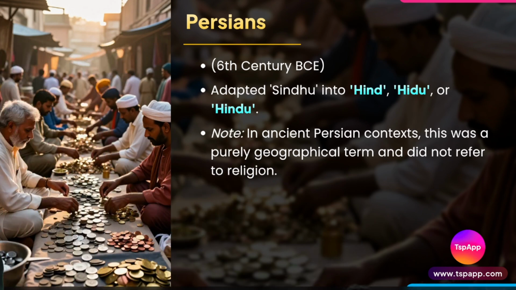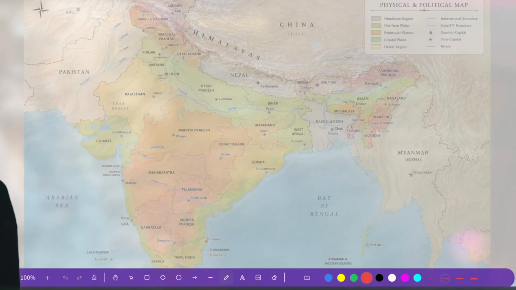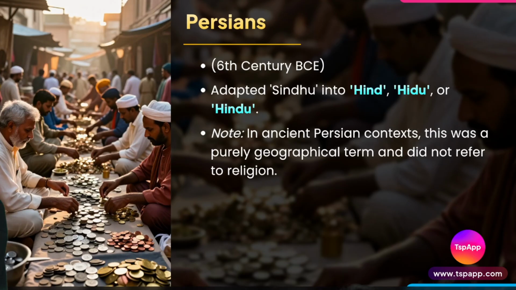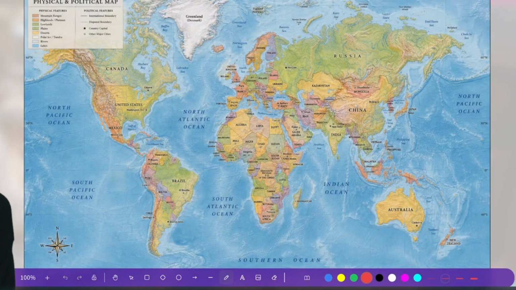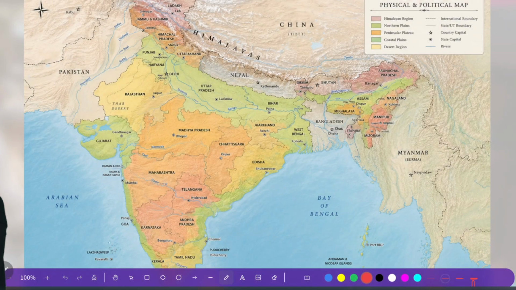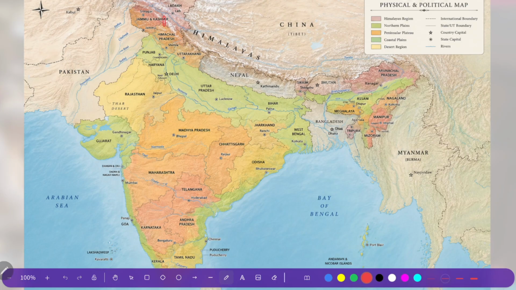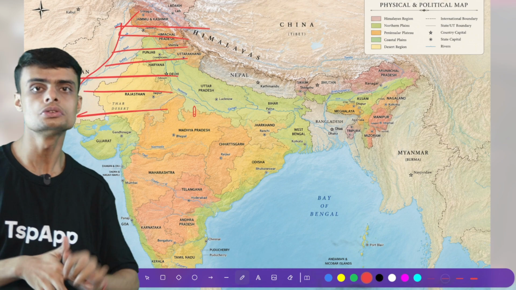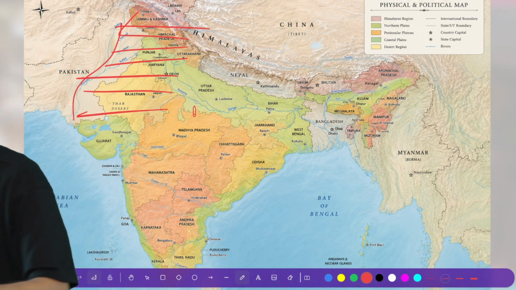If you see this world map, here we have India and here we have Iran or Persia, ancient Persia. They used to come from the northwestern part of India, and that's why they have given the name Hindu. Here we have the Sindhu river, the Indus river, and the land which is beyond the Sindhu river is Hindu, Hind. So Hindu here does not mean the religious term Hindu.